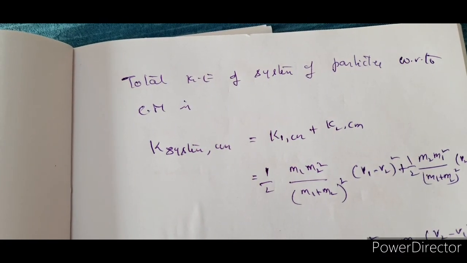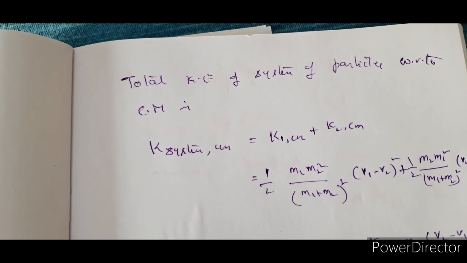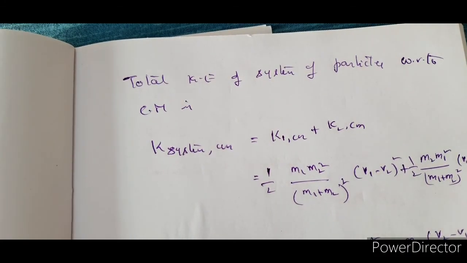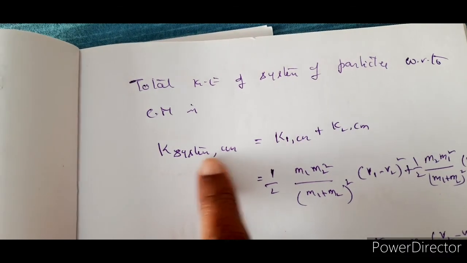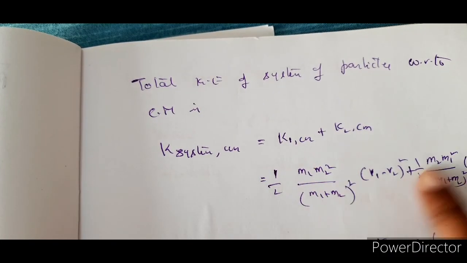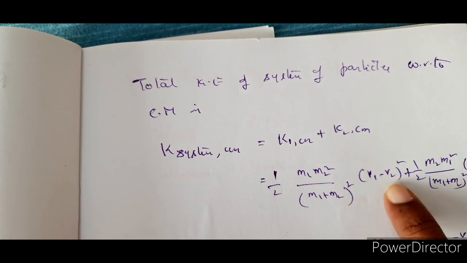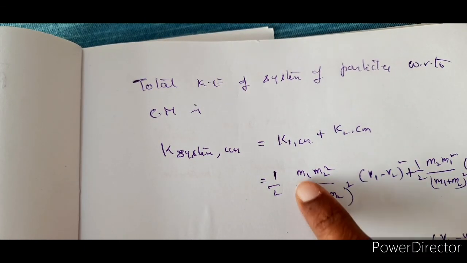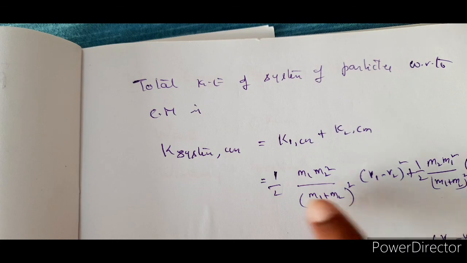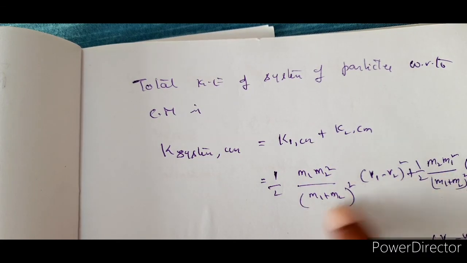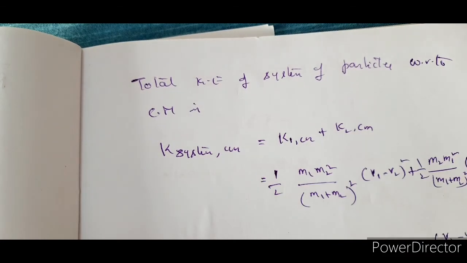Right, now the next one is the total kinetic energy of the system of particles. Come on, as we have done it for momentum, total momentum for the total system, right? So the kinetic energy of the system with respect to center of mass is the sum of these two. Yes, add them. So v1 minus v2 whole square and v2 minus v1 whole square, and remaining all terms, if you observe, it is m1 m2 by m1 plus m2, so we can take it out common, right?